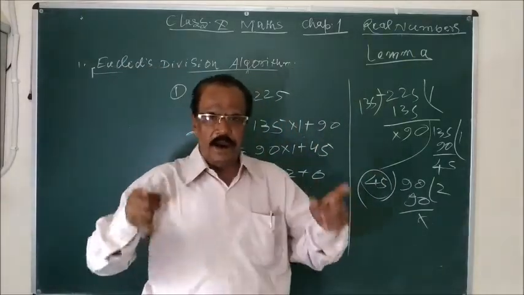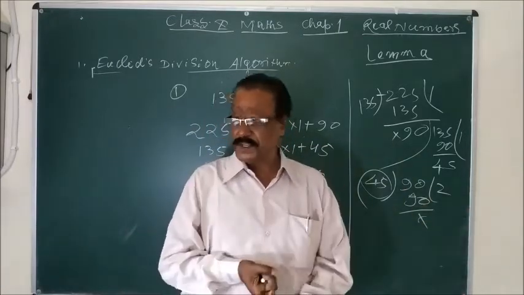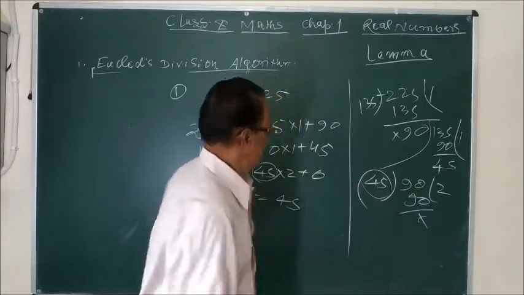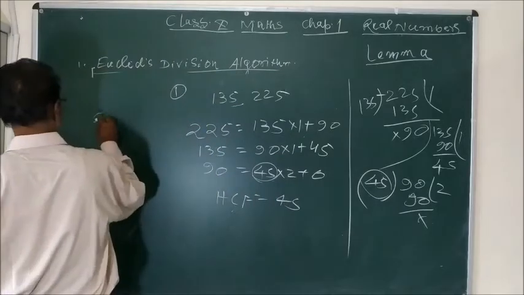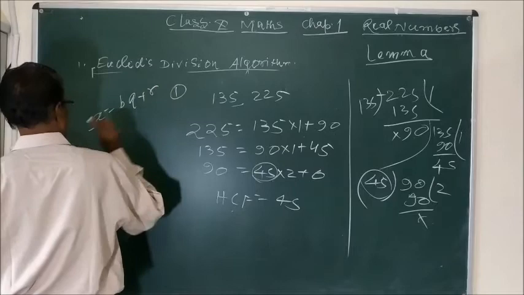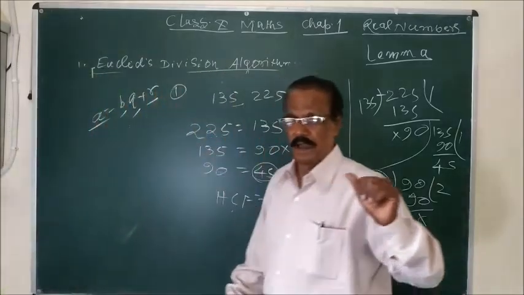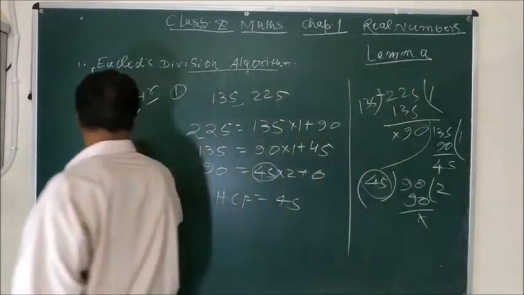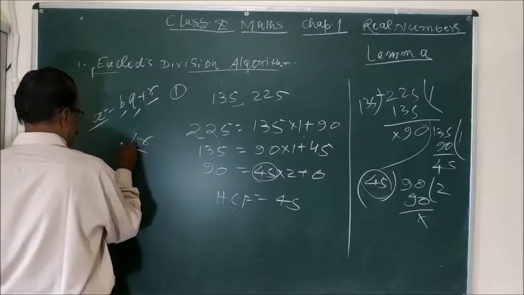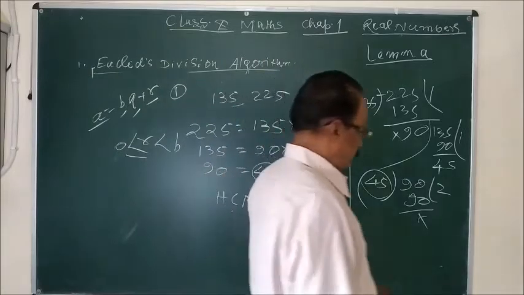If A and B are two positive integers, then there exist another Q and R, two positive integers, satisfying this condition, A is equal to BQ plus R, and here A is the dividend, B is the divisor, Q is the quotient, R is the remainder. And the condition is, R is either equal to 0 or greater than 0, but this should be less than B. This is the process of division.